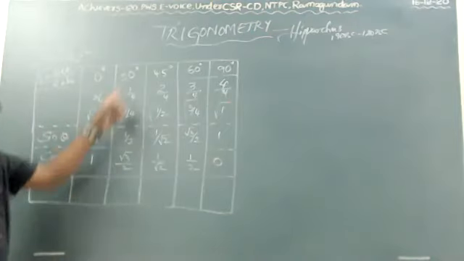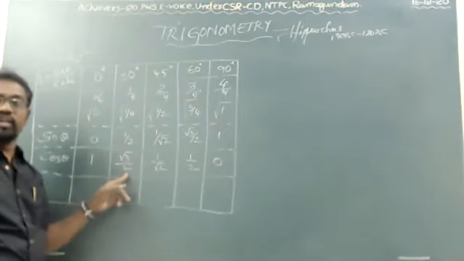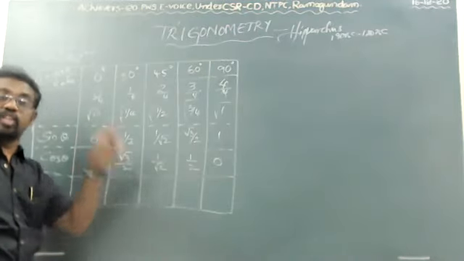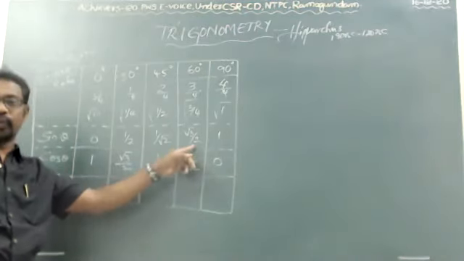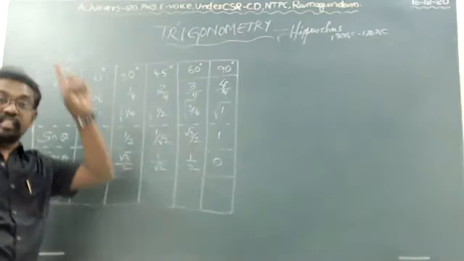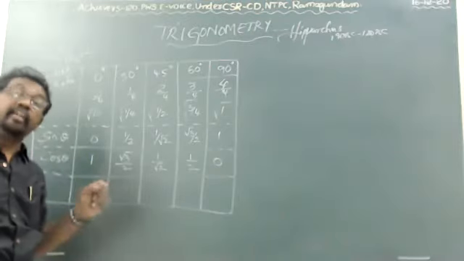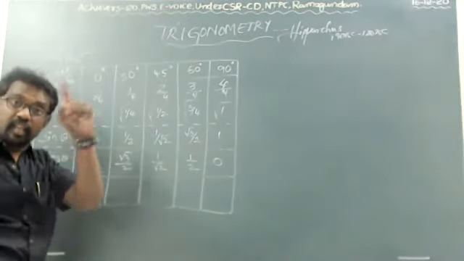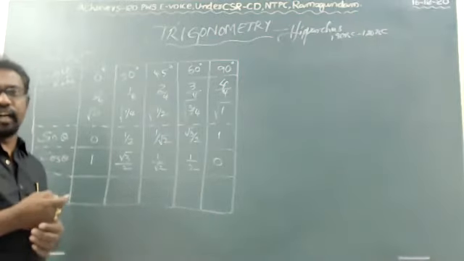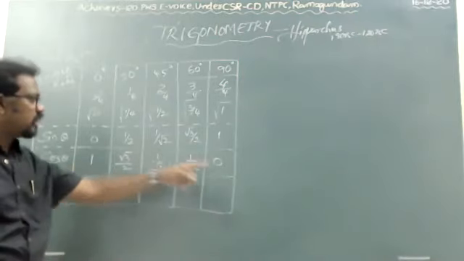So cos 30 degrees is root 3 by 2. Sin 60 is also root 3 by 2, because 30 degrees and 60 degrees are in a right angle triangle, 90 degrees. See, add any two angles, you will get 90. See, 0 is there, 0 is there.